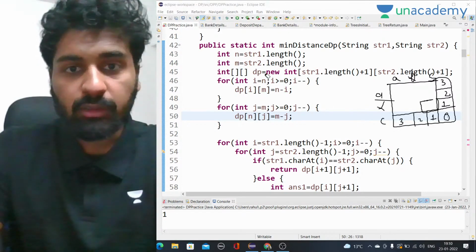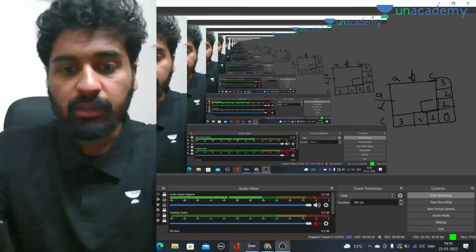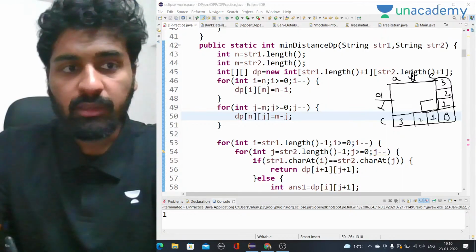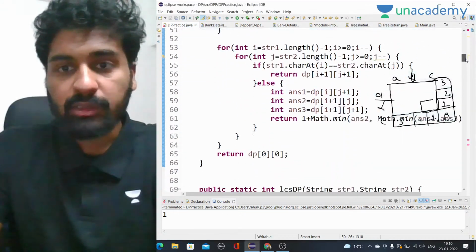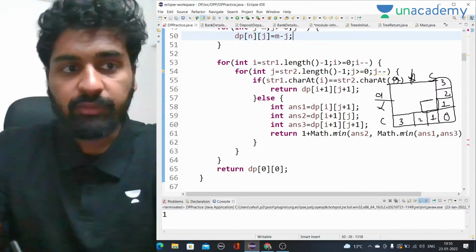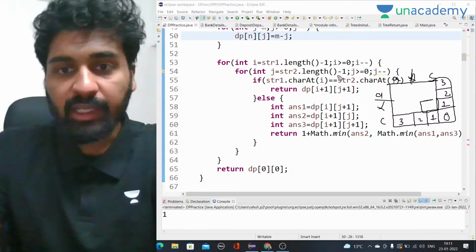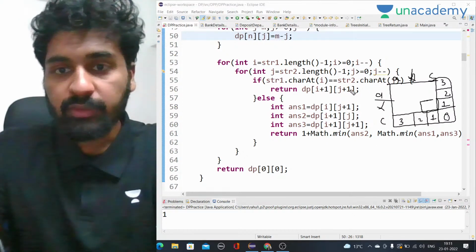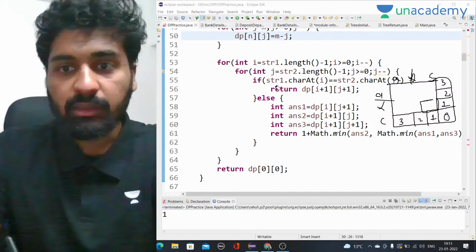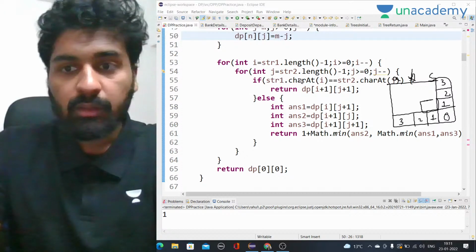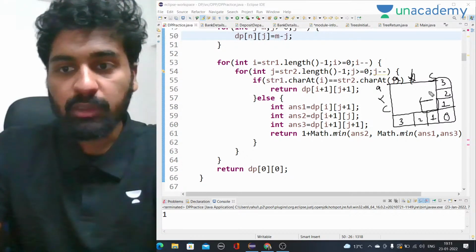This is exactly what I needed, but the main thing is we have to see this, right? So now let's see if we are working fine or not. So here what I will do is, I will see if the characters are equal, then I have to do this, otherwise I have to do this part. Okay, so if they are equal, axc, they are exactly equal, so what we have to do is simply do nothing. Whatever the answer is here, the answer will be 0.